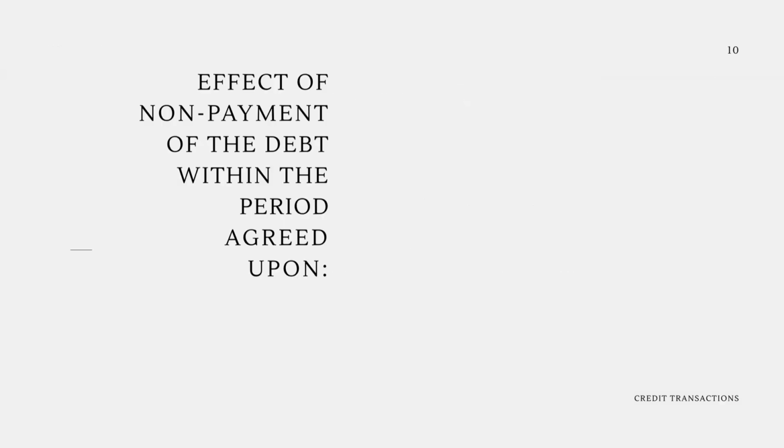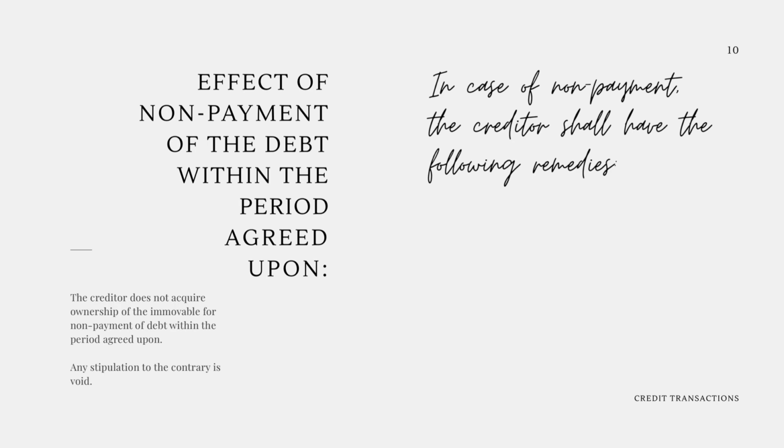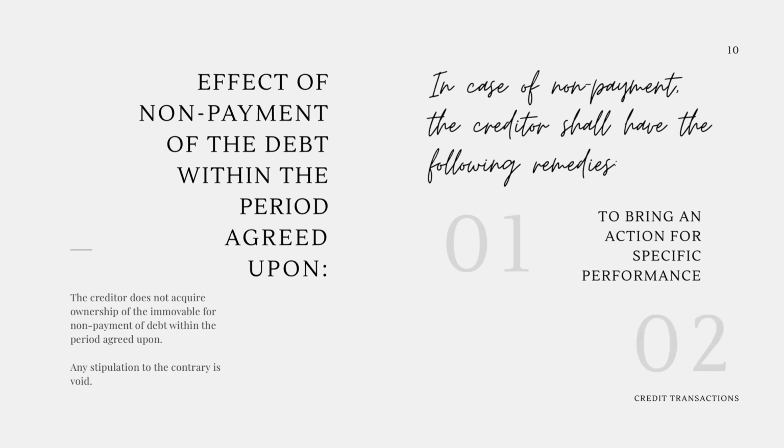Effect of non-payment of the debt within the period agreed upon. The creditor does not acquire ownership of the immovable for non-payment of the debt within the period agreed upon. Any stipulation to the contrary is void. In case of non-payment, the creditor shall have the following remedies. Number 1, to bring an action for specific performance. Number 2, to petition for the sale of the real property as in a foreclosure of mortgage under Rule 68 of the Rules of Court.